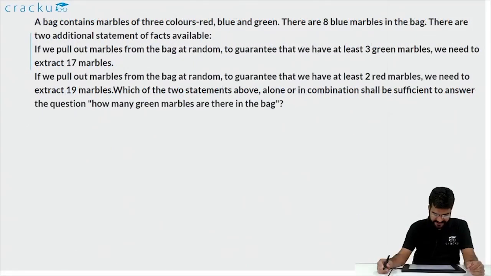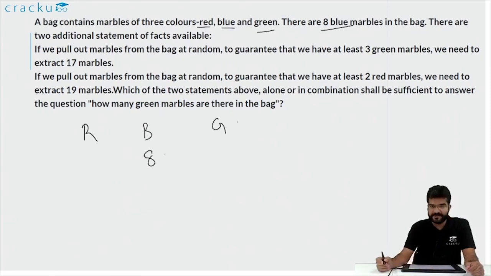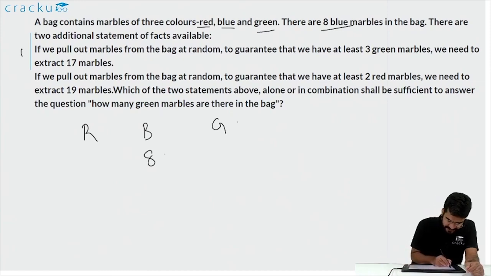This is a data sufficiency question. In this, we are given information about a bag which contains marbles of 3 colors, red, blue and green. It is mentioned that there are 8 blue marbles. So there are red marbles, there are blue marbles and there are green marbles. We are told that there are 8 marbles which are blue in color, and we are given 2 statements. This is the first statement and this is the second statement.